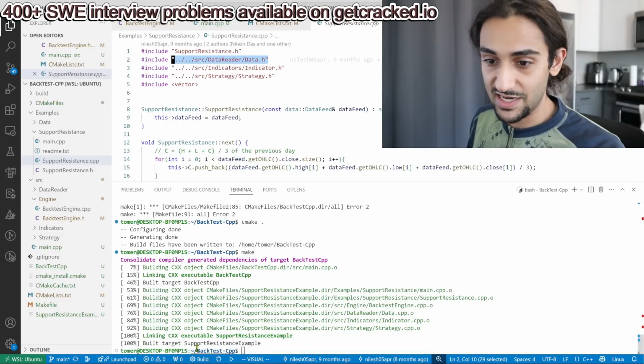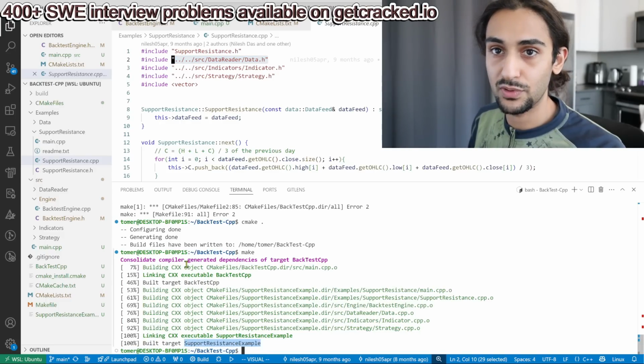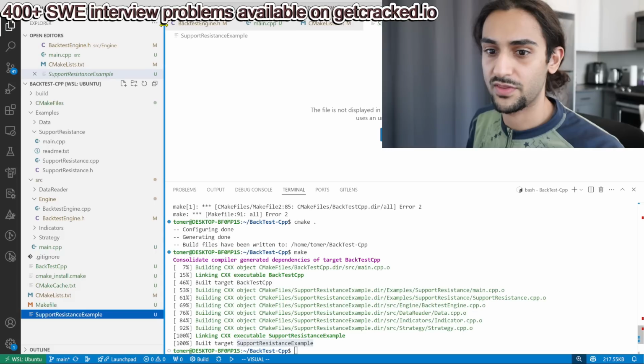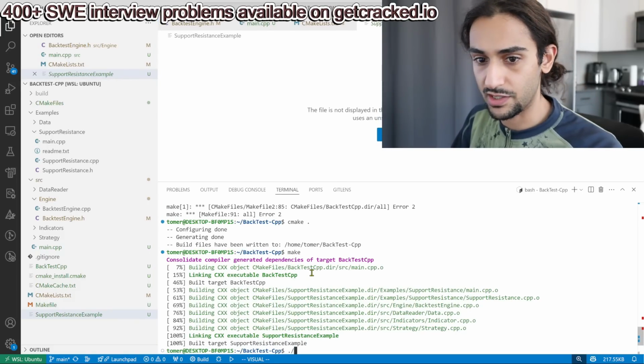So it said it built a target support resistance example. Let's see, all the way at the top there. So let's go ahead and run it.